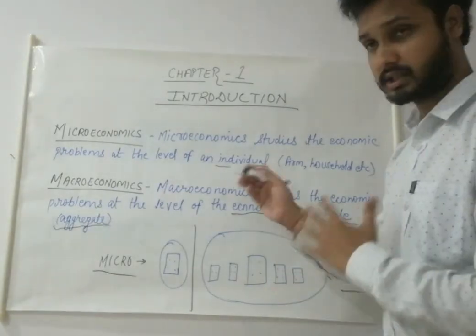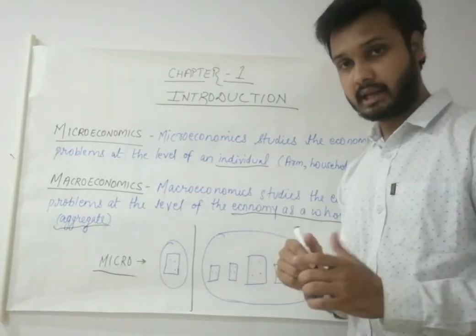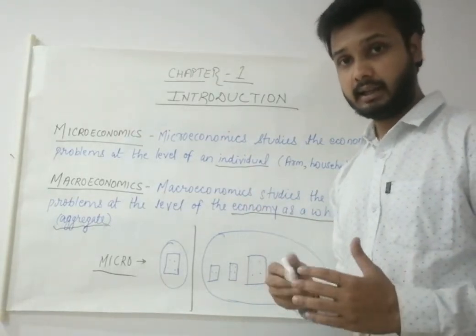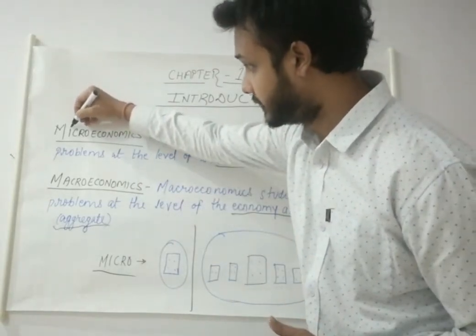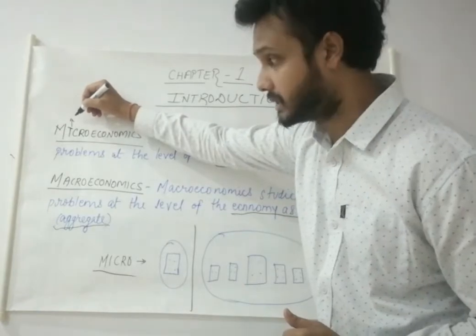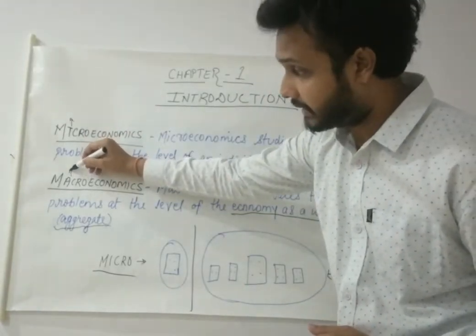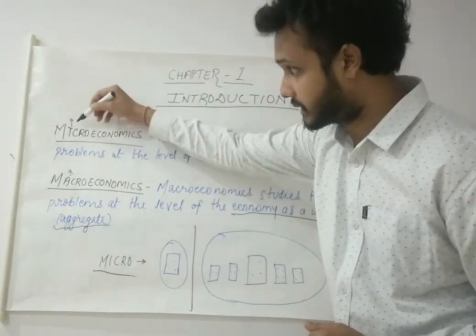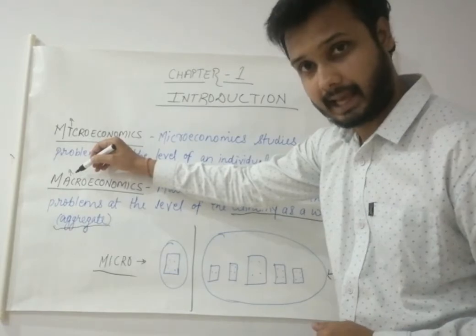Okay students, so this was the basic difference between microeconomics and macroeconomics. If you find any difficulty in remembering, please look at this. Here it is I, so you can remember individual from this I, and here is A, so you can remember aggregate from this.